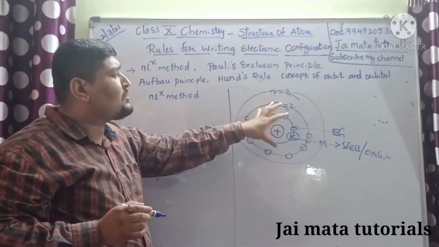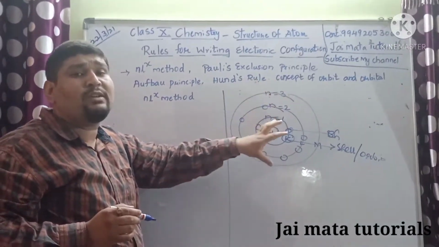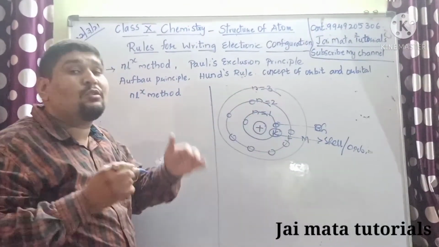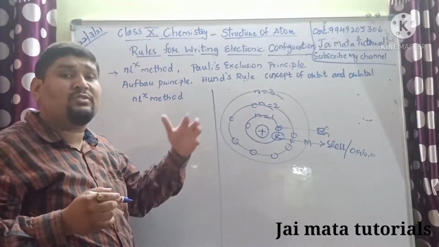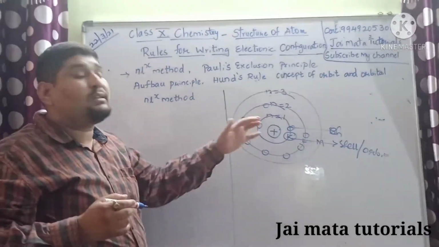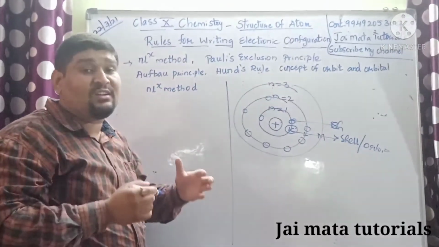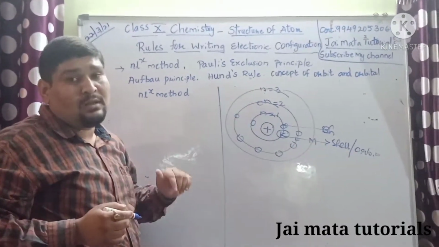So this concept is understood, and based on it you should know about the number of electrons present in each shell. All this we will be going to discuss, children. You have to go through my classes on these earlier concepts of shells, like how many electrons are accommodated in each energy shell. Those you are going to learn.